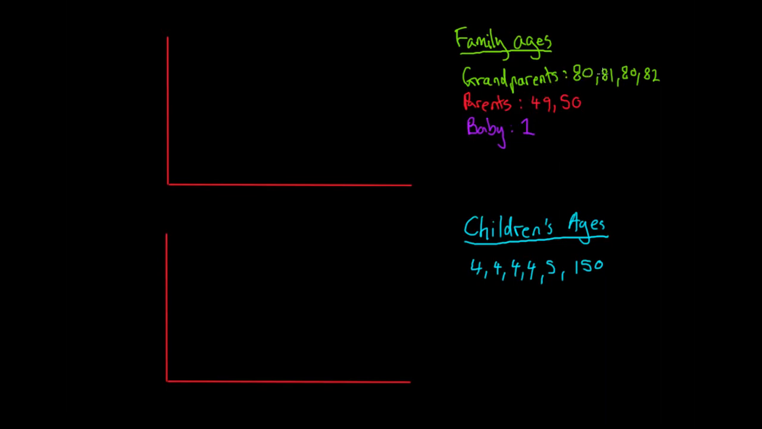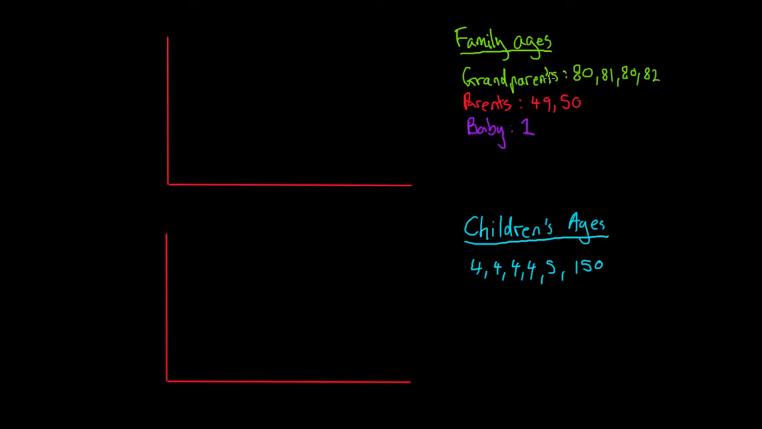I went out and found this random family and said to them, hey, you guys look like you'd be good for my data set, can I ask you some questions? So I did, and I said, how old are you? So this is the ages of this family. There were 4 grandparents, aged 80, 81, 80 and 82. There were 2 parents, aged 49 and 50, and there was 1 baby, aged 1, but it couldn't talk back, so the parents told me the baby was 1.